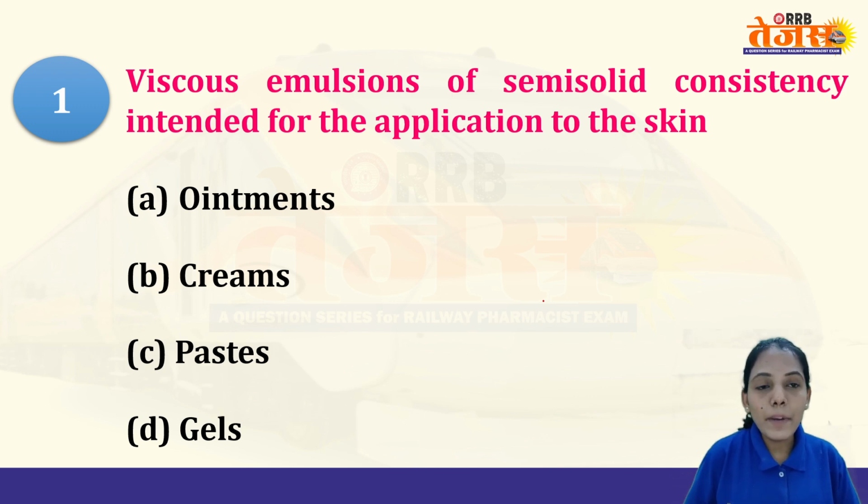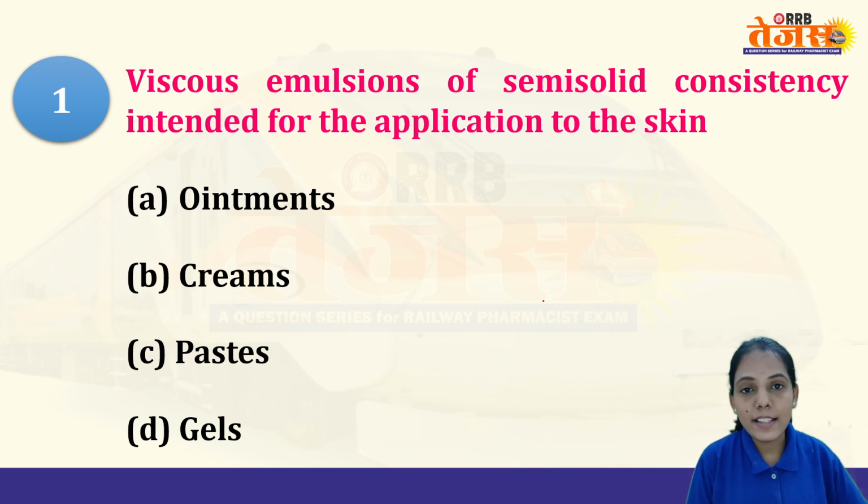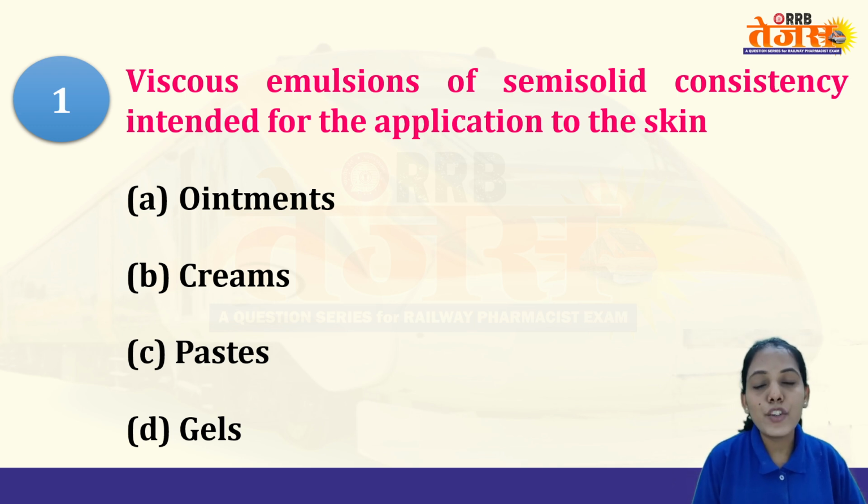So the viscous emulsion of semi-solid consistency intended for the application to the skin. Now we have the different types of semi-solid dosage form. In that, each semi-solid dosage form has particular characteristics. For example, now they have asked about the viscous emulsion. So basically our creams are nothing but our viscous type of emulsions.